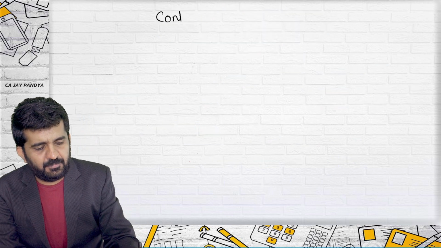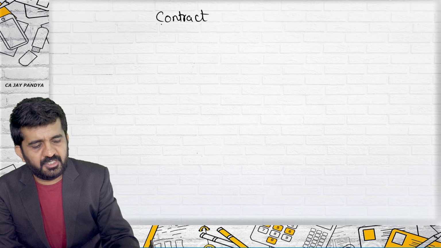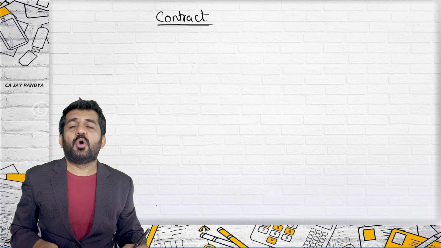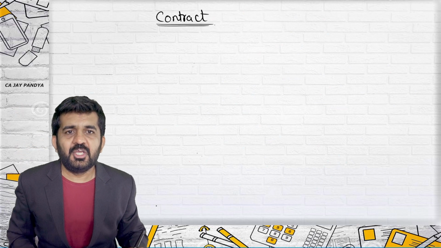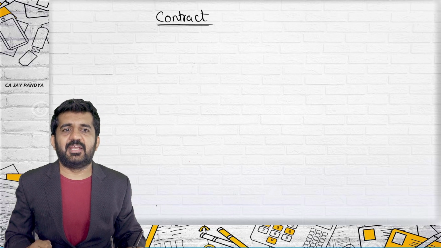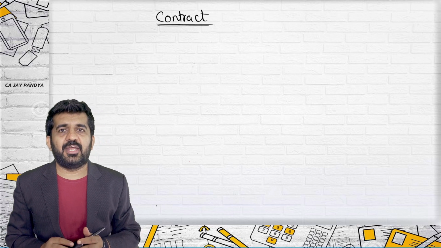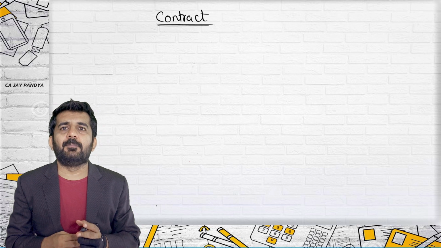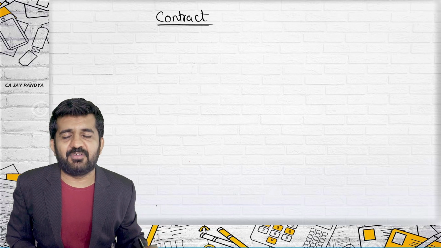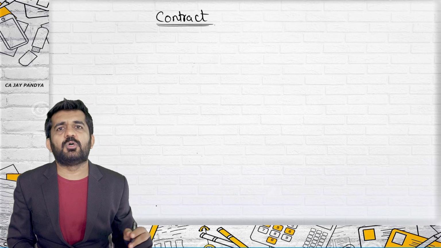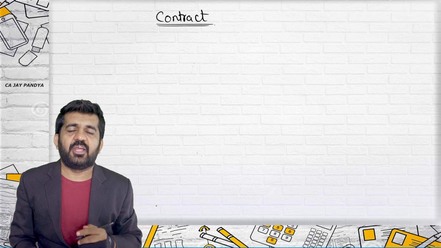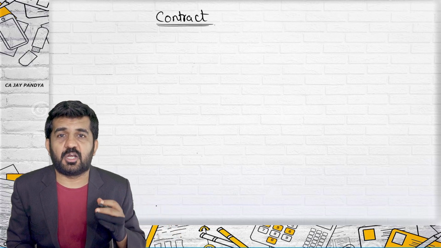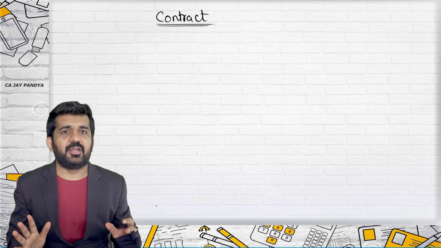So our next target will be to learn what is contract. Everything regarding contract you will be understanding in the next lecture. What is contract? And believe me, once you complete Indian Contract Act 1872, you will be able to understand how to make a legal contract, which contracts are legal, which contracts are not legal, and everything regarding contract.